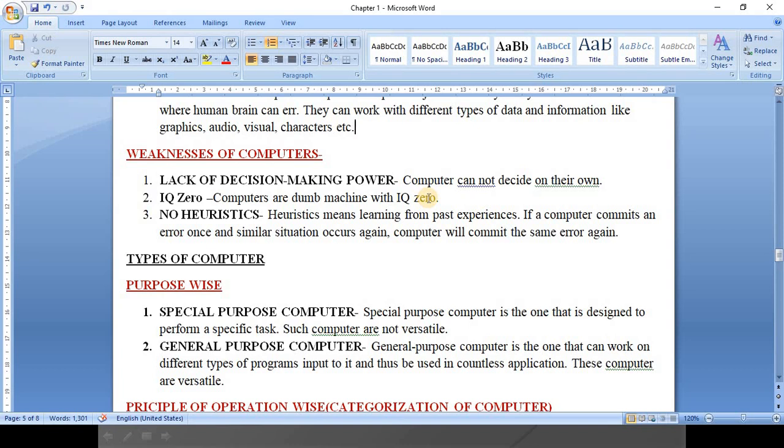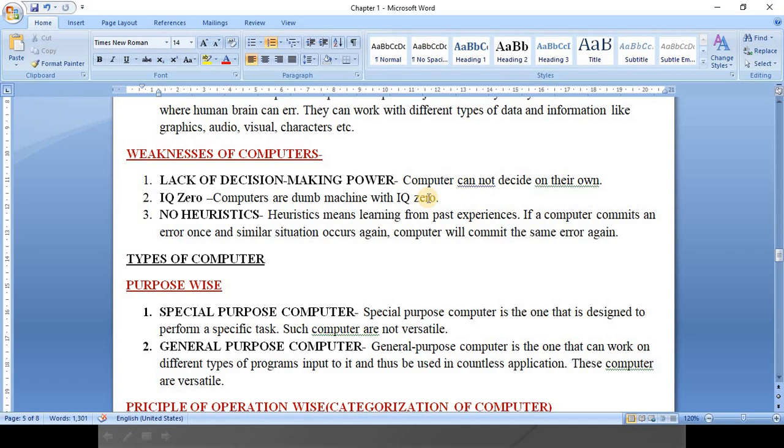Heuristics means, suppose you are all students. If something goes wrong today, then the next day you will keep in mind that you are not supposed to do this.